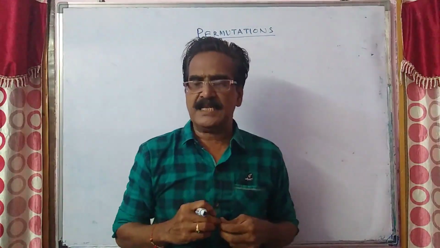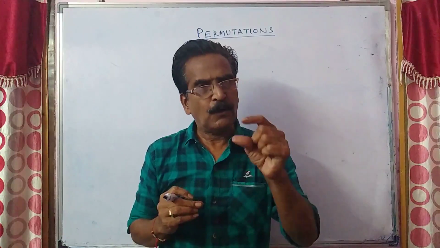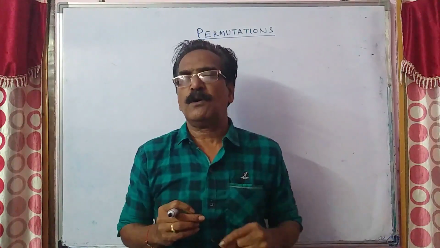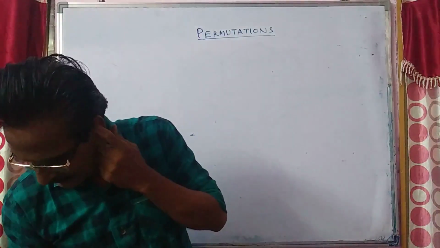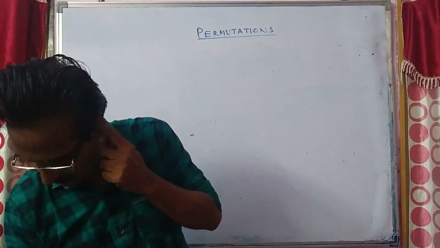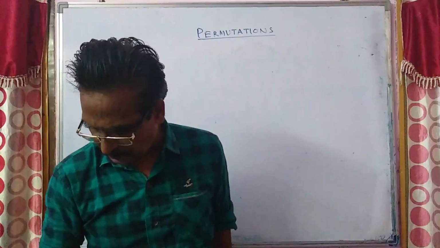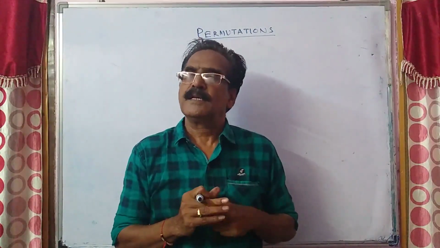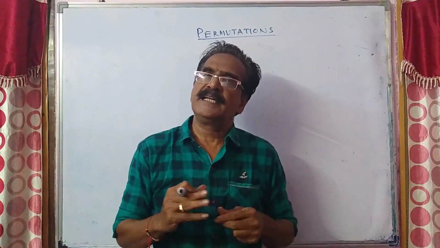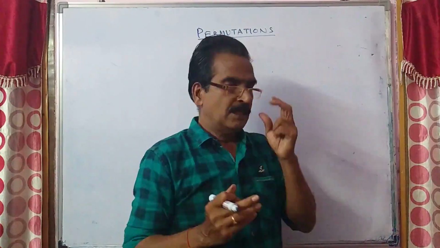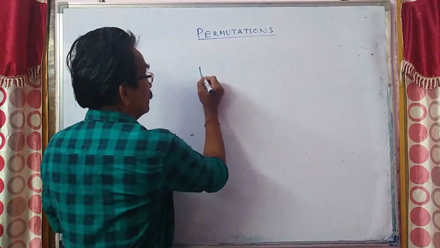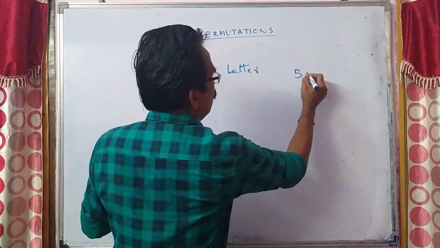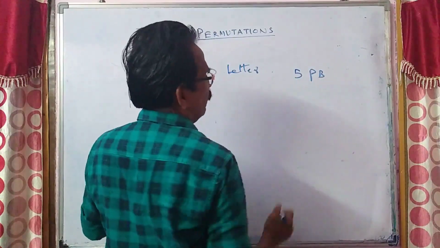In how many ways can you post these 10 letters in 5 post boxes such that each of the post boxes can take more than 10 letters? So you have 10 letters, and you have 5 post boxes.